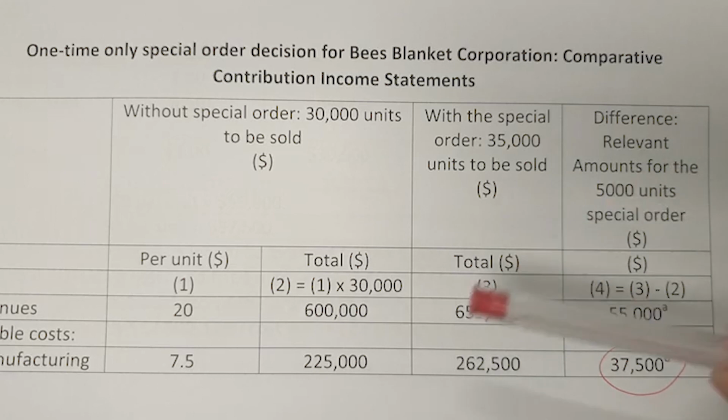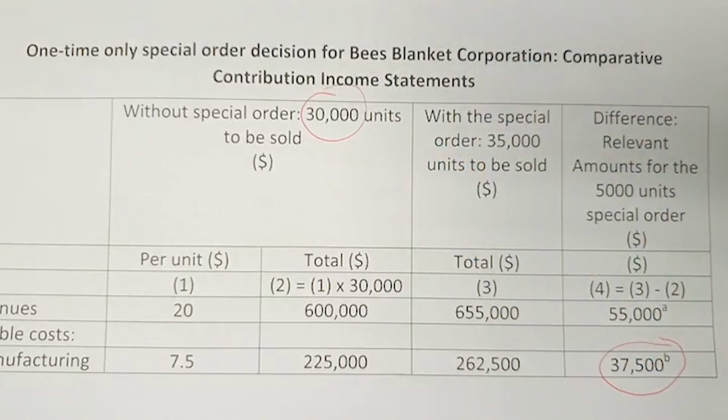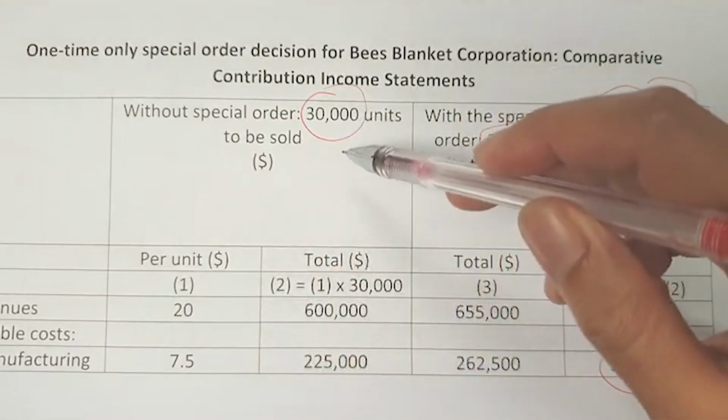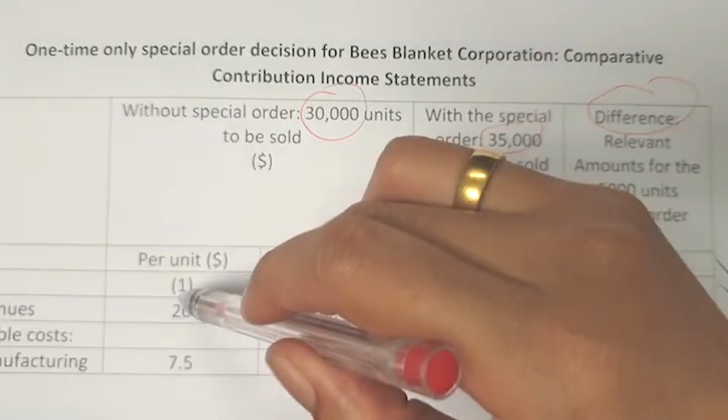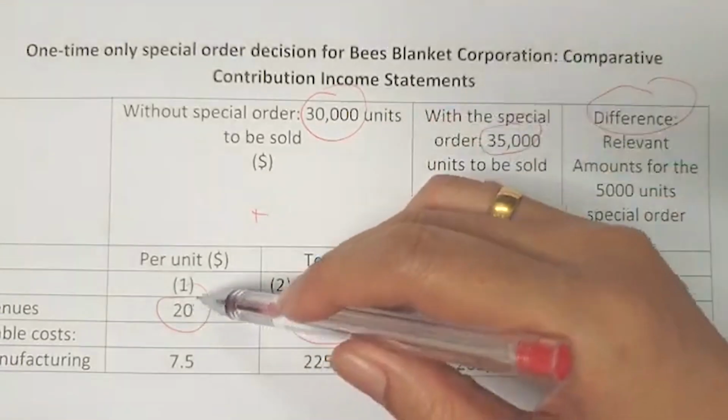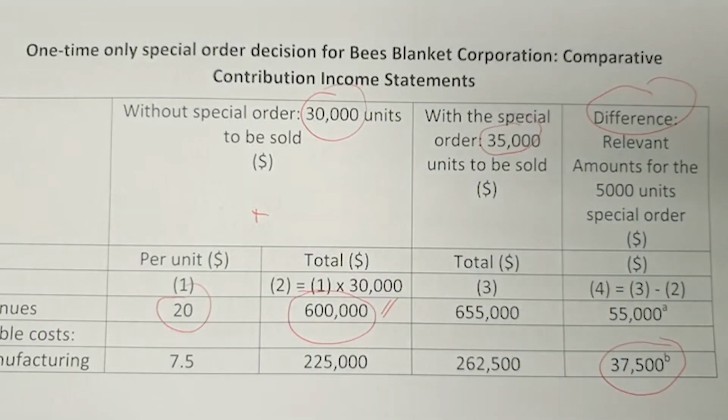Based on this analysis, you can see these three columns. One is without special order, that is 30,000 units. The second column is with the special order, and the third column is the difference between column 1 and column 2. This is the difference if we produce 30,000 units or 35,000 units. As for the revenue, in the production of 30,000 units of the blanket, per unit is $20, and the number of units is 30,000, so times 20, we get here 600,000.